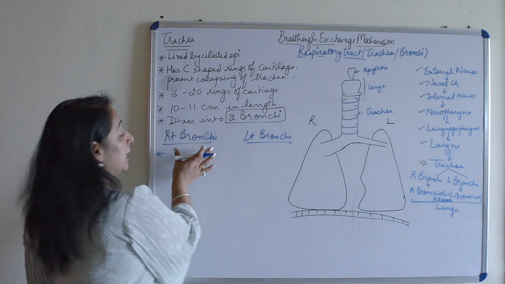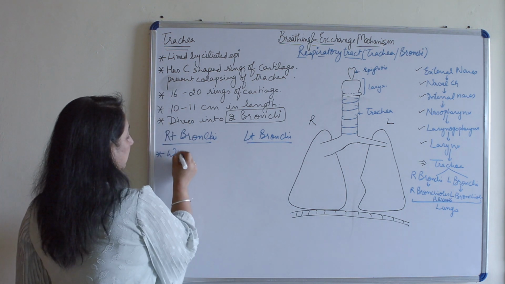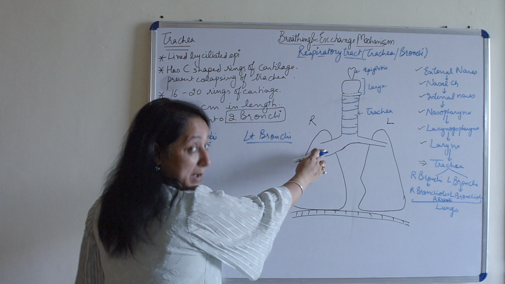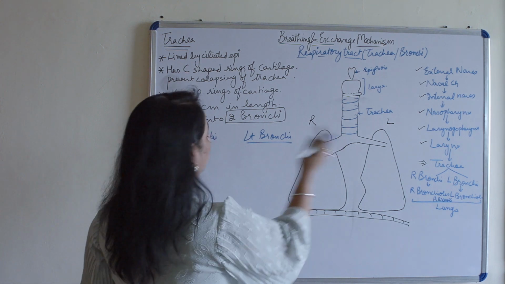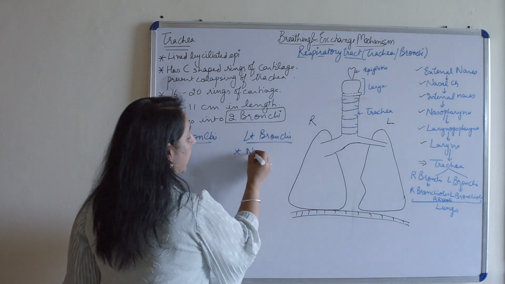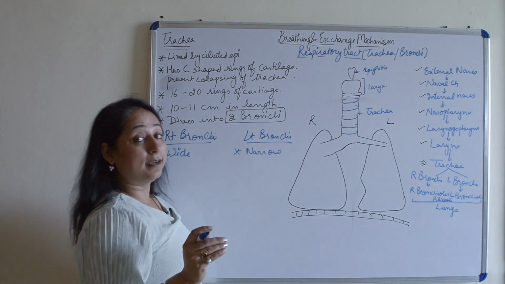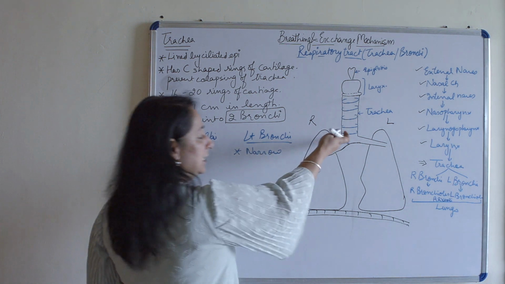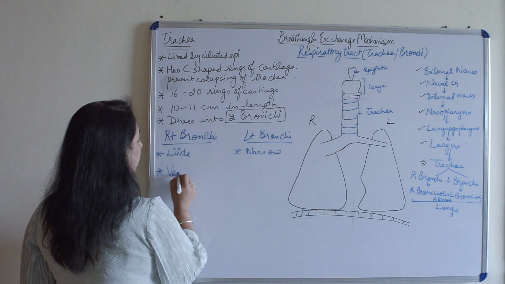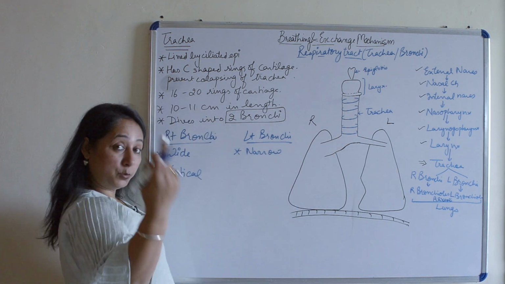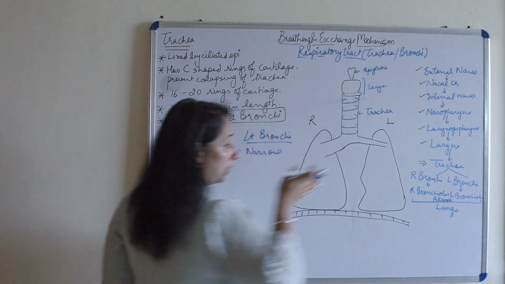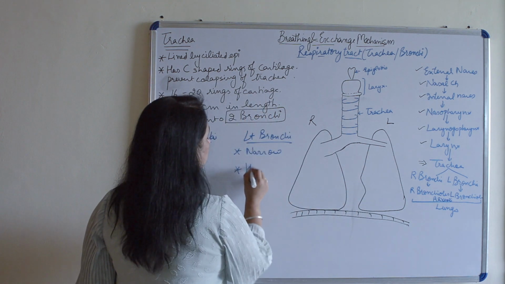Please note, right bronchi is wide. As you can see, as I've made, it is broader as compared to left. Left is narrow. Right bronchi is vertical, as in downward. So it is vertical as compared to the left one. Left is horizontal, as in straight.